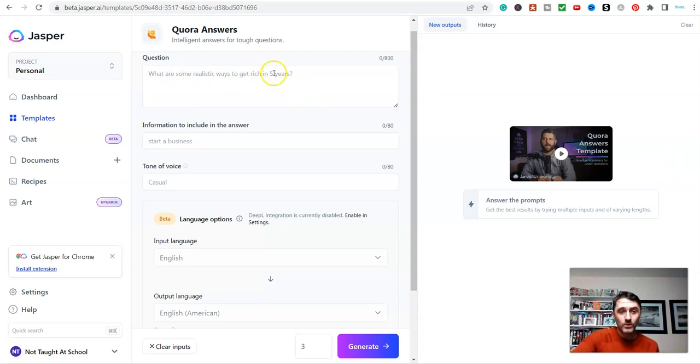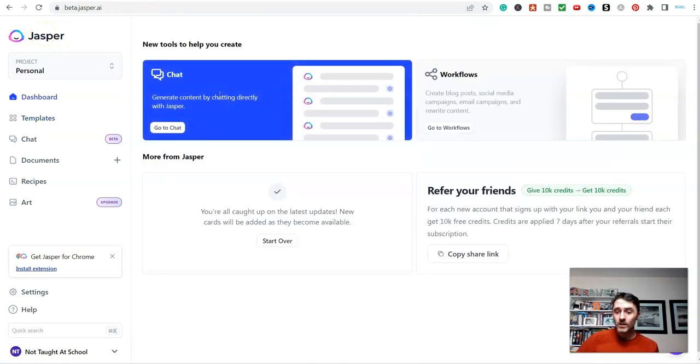So you could go onto Quora, look for people who are asking questions about dental care. You could put the question in here and then basically just go through these different commands down here and then hit generate, and it will answer the question for you. And then you can take that content and put it over onto Quora. Look, there's lots of different features inside of here. I use this software for creating blog articles, niche websites. I also have this for YouTube scripts as well.